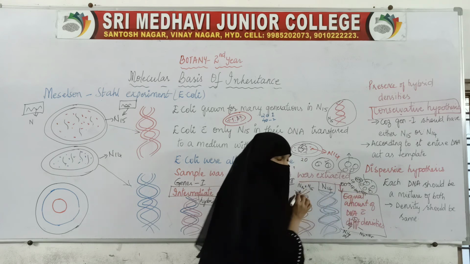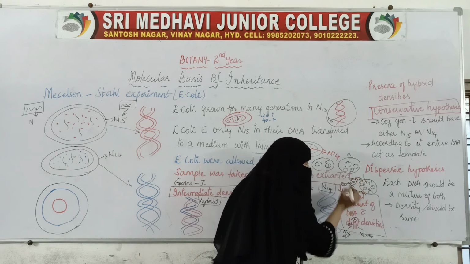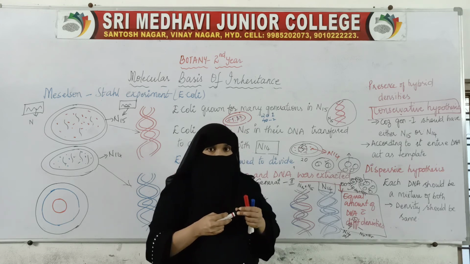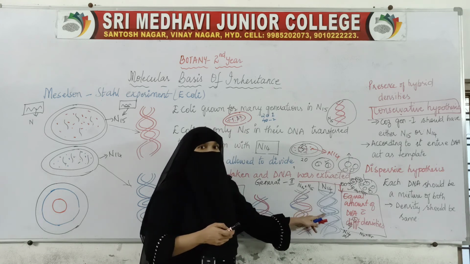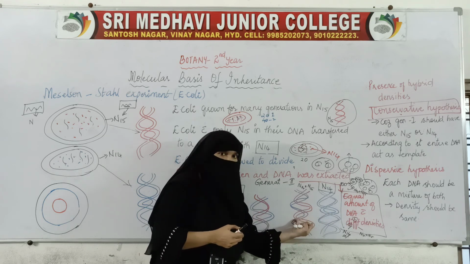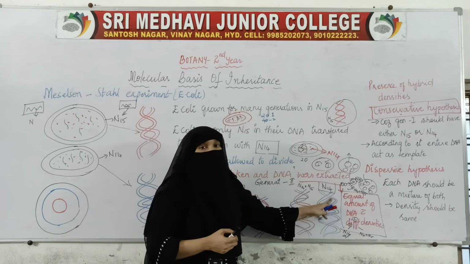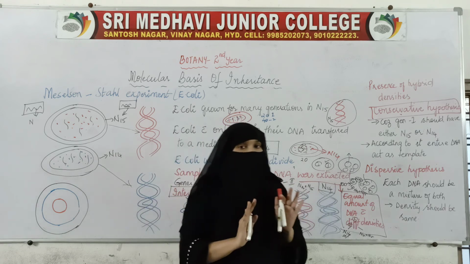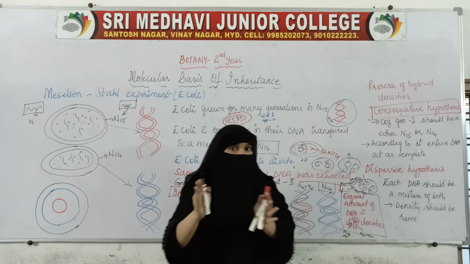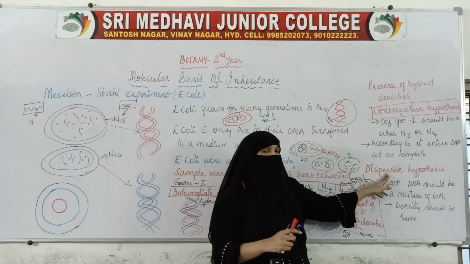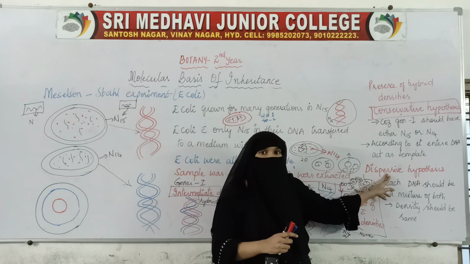This should be N14 and N15, and the other 50% should also be N15 and N14. But here we have seen that one is hybrid and one is totally N14. Whole DNA is not a hybrid. Half is hybrid, half is another density. So the dispersive hypothesis is also ruled out.